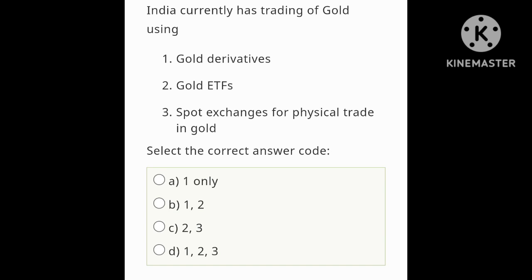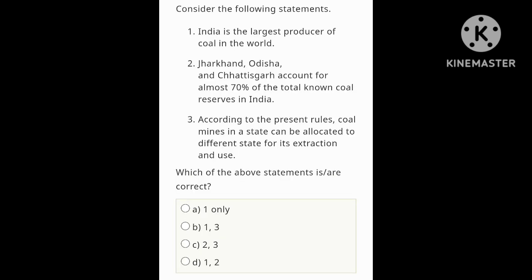That means statements 1 and 2 are correct. So option B contains 1 and 2. So option B is correct. Let's move on to the next question.